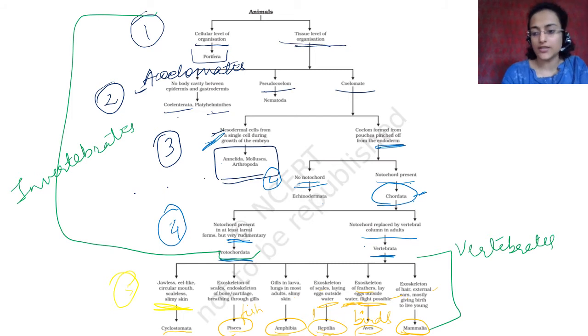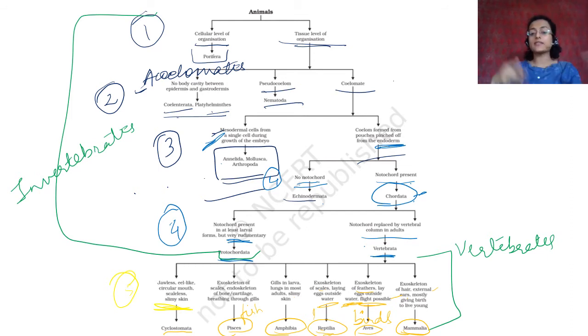Then you have tissue level of organization. Coelomates should be written in one color, acoelomates in one color, pseudocoelomates in one color. Then you can have one color for mesodermal coelom, and one color for endodermal coelom, right? Then without any notochord you have one color, and like this you differentiate between all of these, and you make a chart and you keep looking at it and keep repeating this in your head. Porifera, Coelenterata, Platyhelminthes, Aschelminthes or Nematoda, Annelida, Arthropoda, Mollusca, Echinodermata, Chordata with Protochordata and Vertebrata. You keep repeating this in your mind because unfortunately this has to be rote-learned.